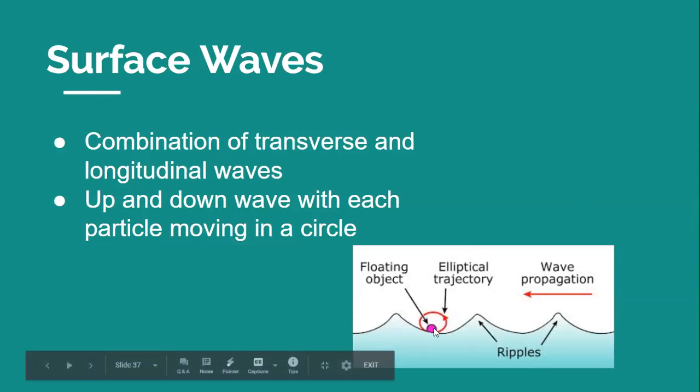So this is what they're talking about. This ball, for example, is going to be moving up and down because the waves are passing by, but it's also going to be moving in a circular direction because there are also these ripples. So yes, they are moving, but these ripples are also going to be pushing it up and down. So this up and down motion and this side to side motion is going to be creating this elliptical trajectory, or just this circle movement of something that's floating.